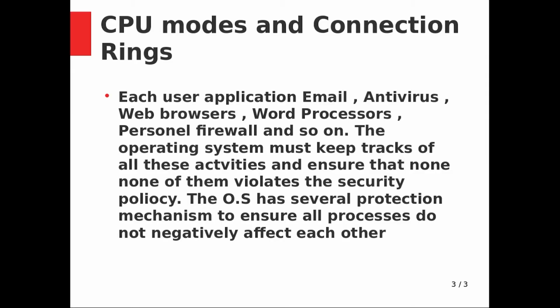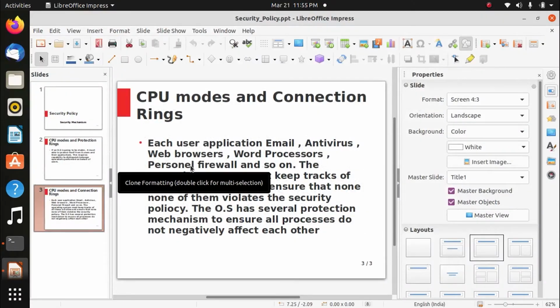That means if the word processor is running properly, the firewall should not affect it. If the web browser is working properly, the firewall should not affect it. And the firewall should work properly every time when the system starts and also when the system shuts down.